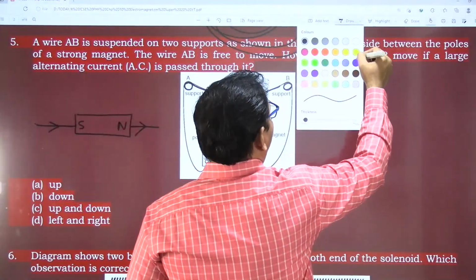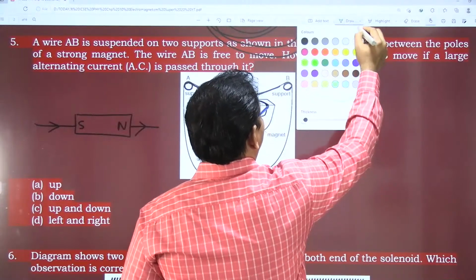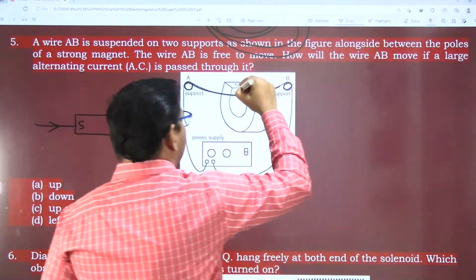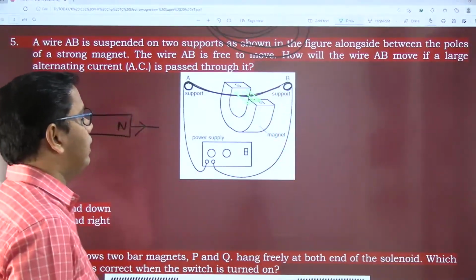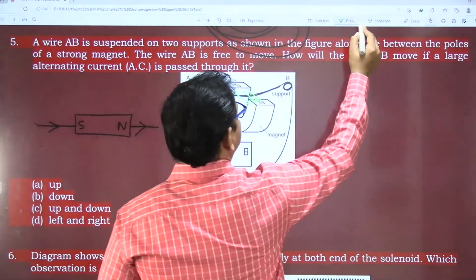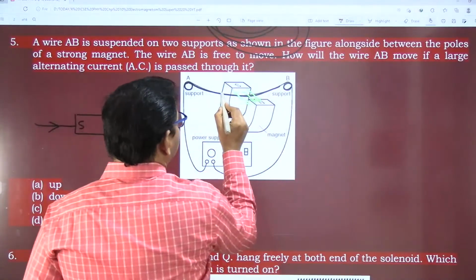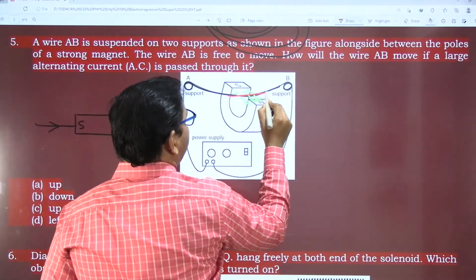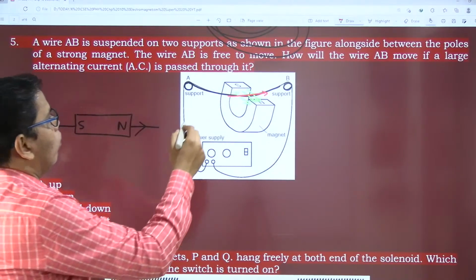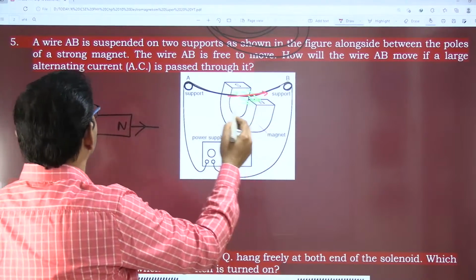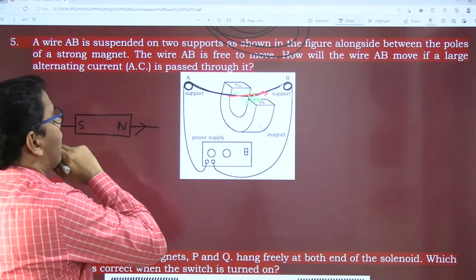Let me use a green color to show the direction of the magnetic field. This is the direction of the magnetic field. Current is going in this direction. Both are perpendicular to one another. How will the wire AB move if alternating current is passed?